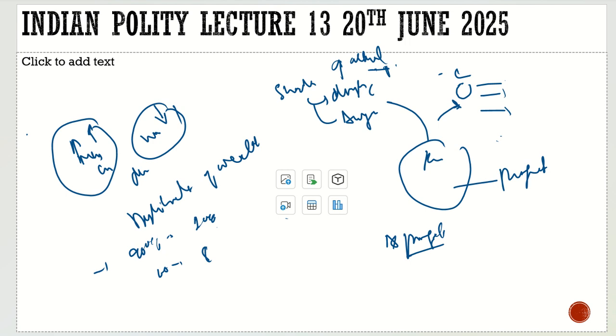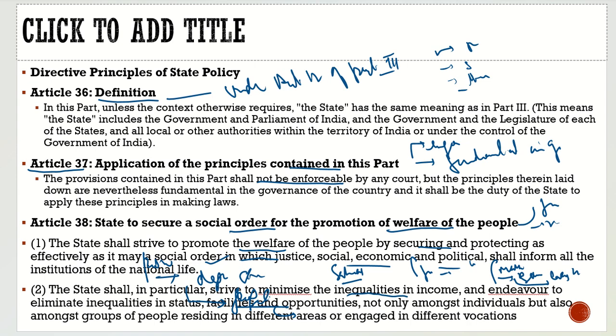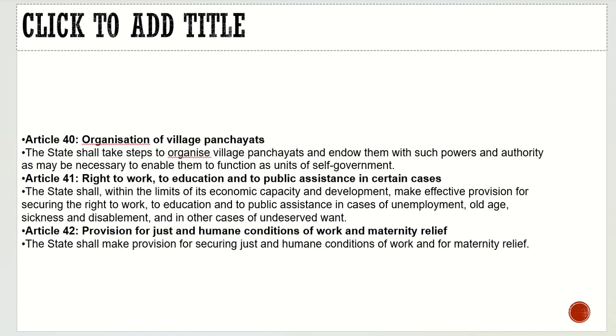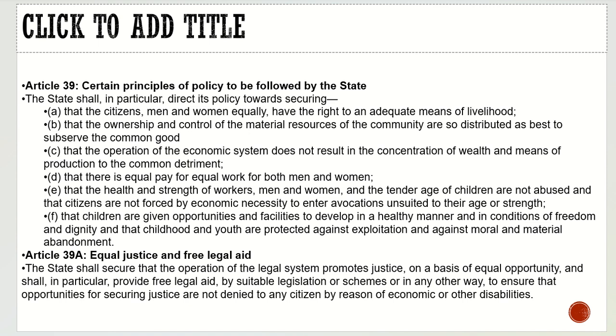So what shall the state do? The state shall try to minimize this inequality of income. This is what Article 38 says. Now Article 39, from here the discussion starts. What does Article 39 say? Then we have Article 39A, and Article 39 and Article 39A.